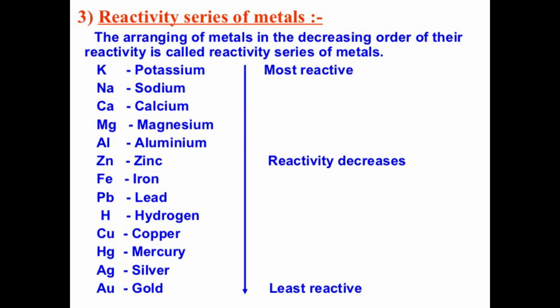You have to learn this by heart, children. Potassium and sodium are highly reactive among the periodic table. That means potassium and sodium can replace any of the elements in the list.